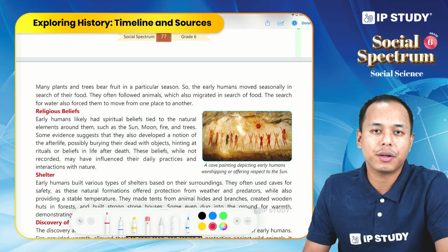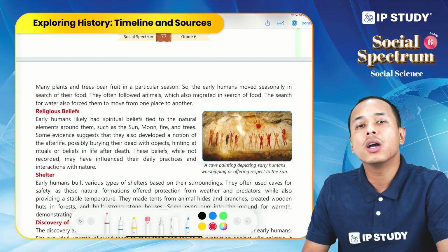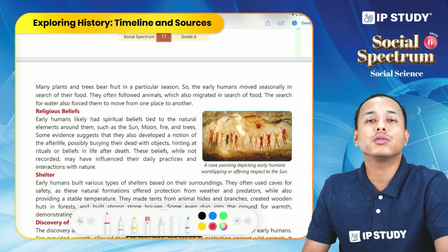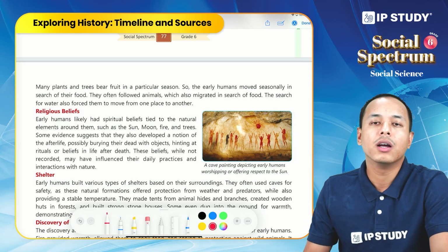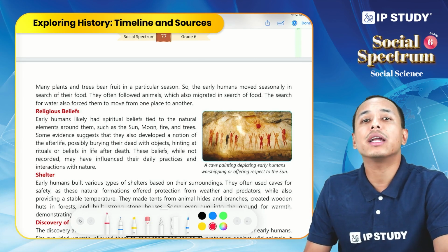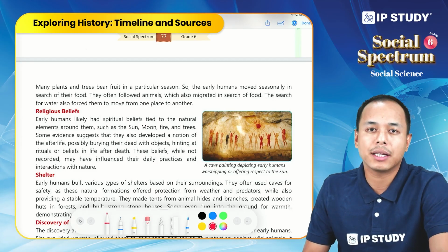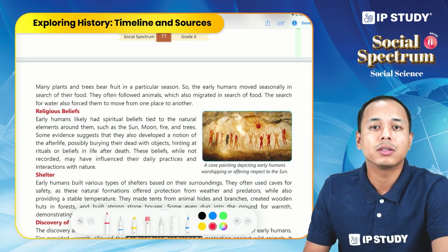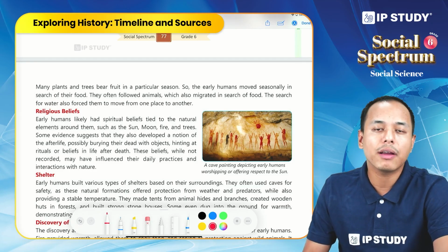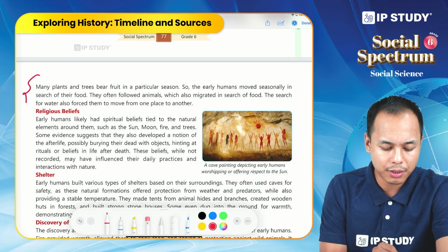Water is very important, right? So they used to follow the rivers, and in rivers they used to fish also. They used to hunt fish. We can say fishing. And lastly, they used to hunt animals, and animals also migrate. So they used to follow the migration of animals. So that's why they lived a nomadic life and moved from one place to another.